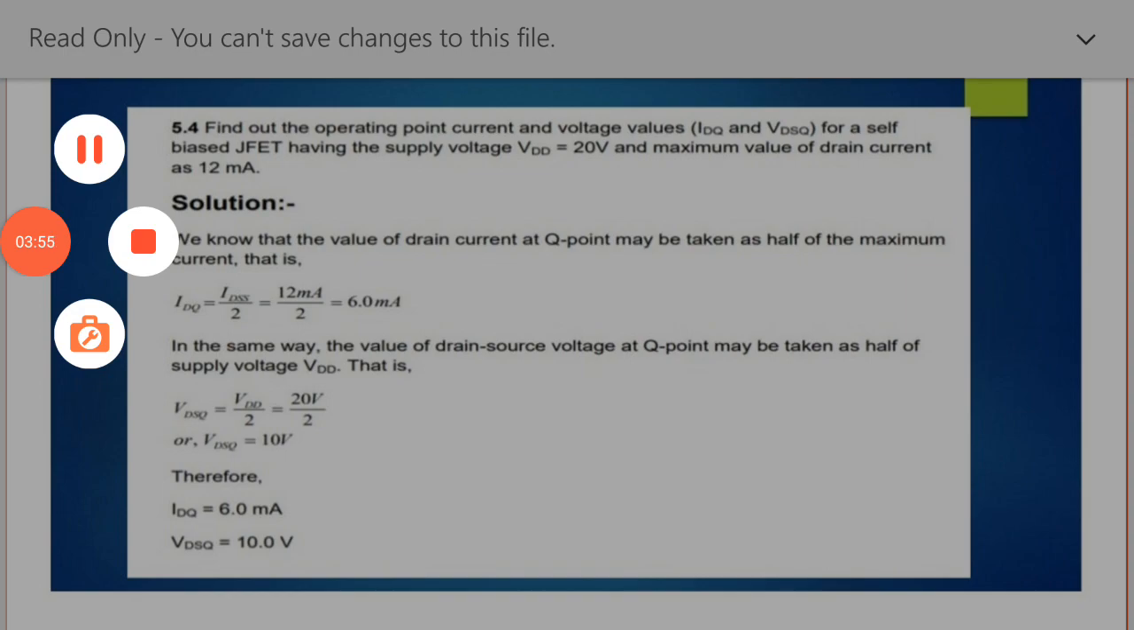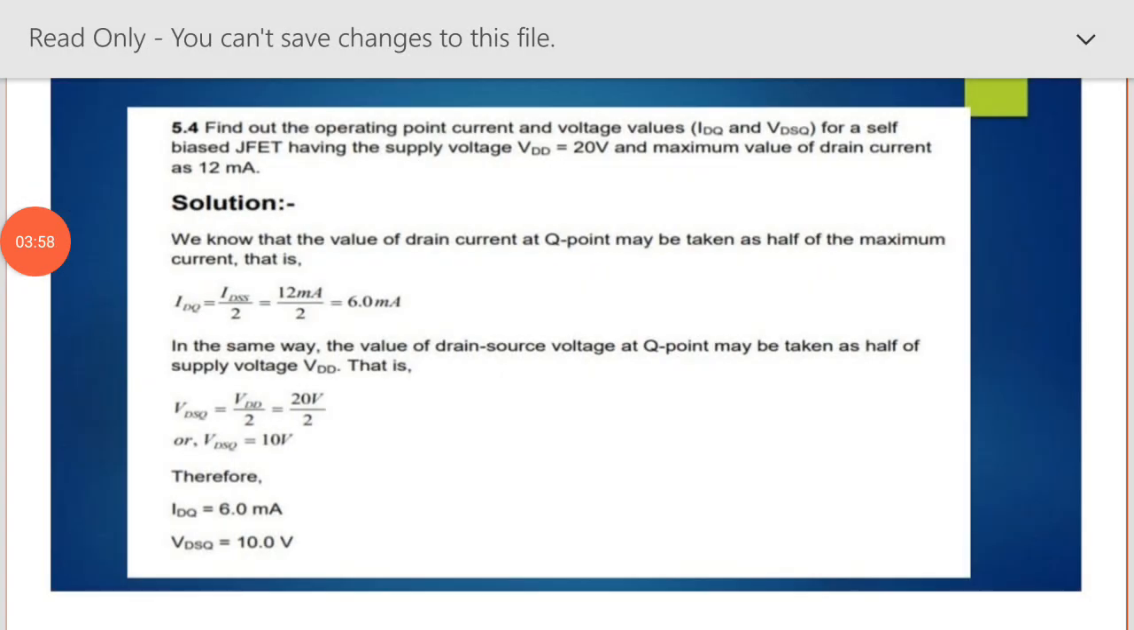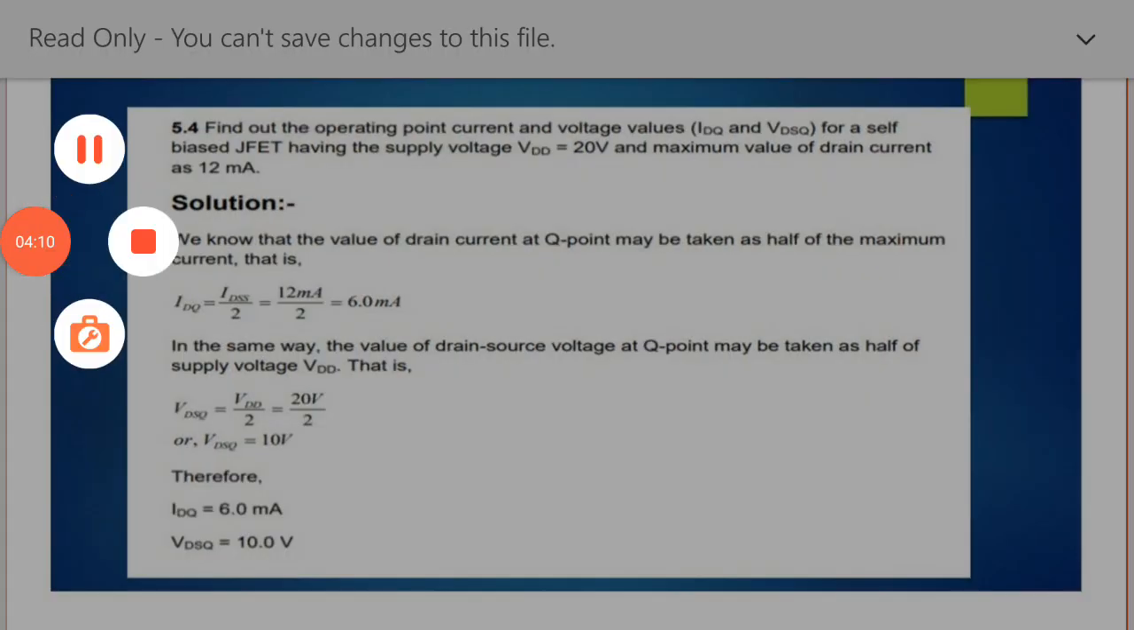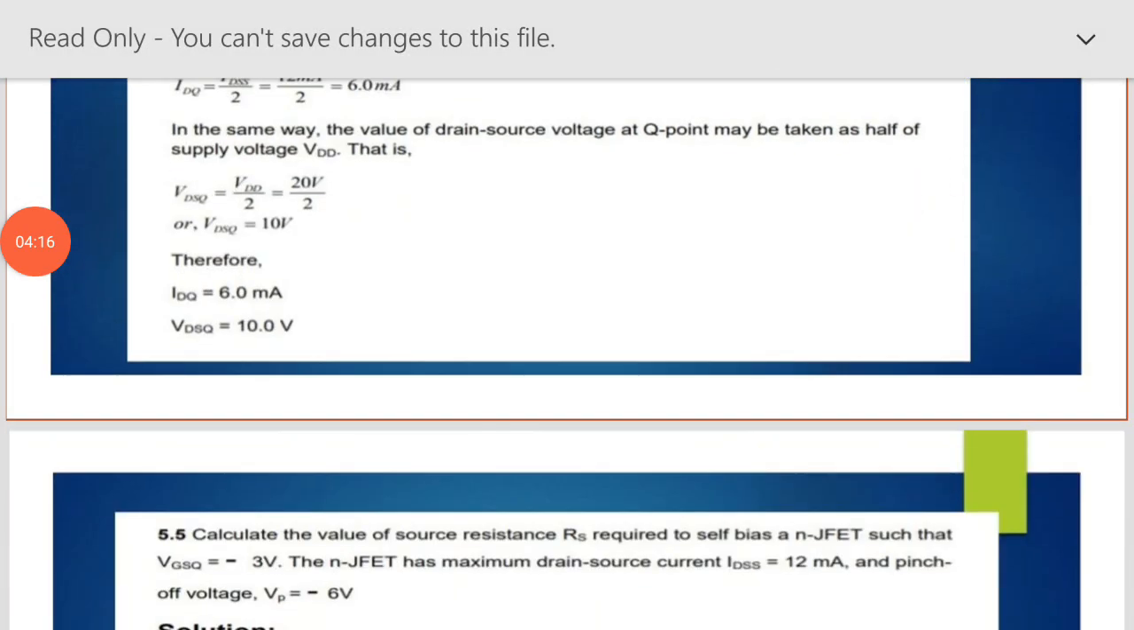In the same way, the value of the drain source voltage at the Q point may be taken as half of the supply voltage VDD. VDSQ is equal to VDD by 2, which is equal to 20 volt upon 2, or VDSQ is equal to 10 volt. So IDQ is equal to 6 milliampere and VDSQ is equal to 10 volt.